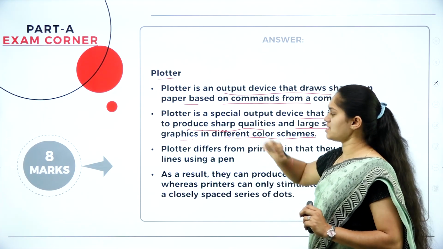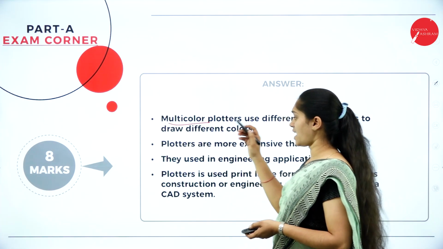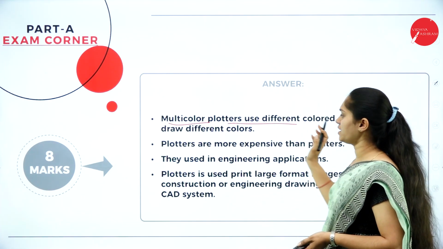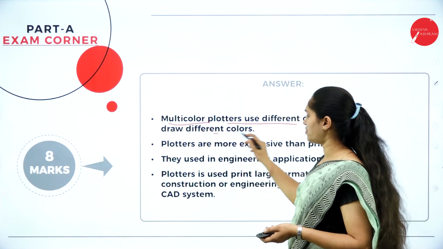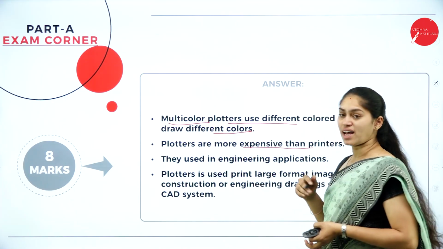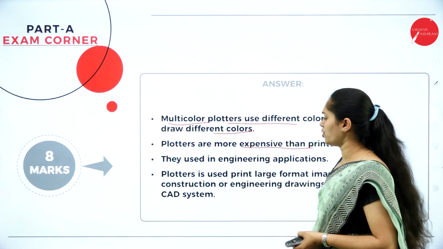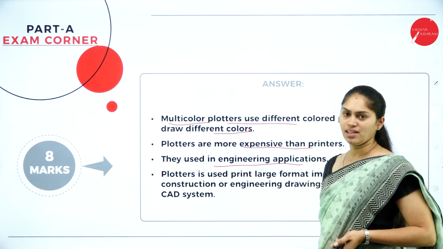There we use plotters. It also has a multicolor plotter with different color pens, which can draw different colors or content, and it is more expensive than the printer. The size is larger than the printer. More commonly we use it in engineering applications.